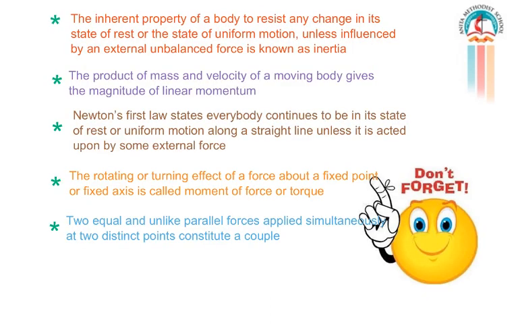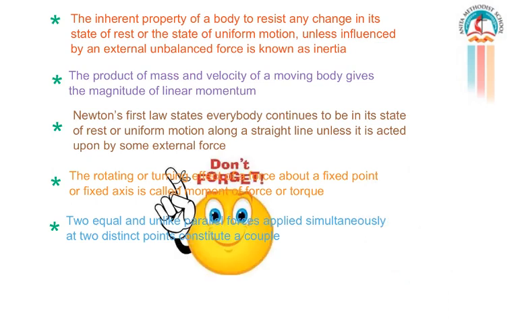Now let's recap what we studied before. The first one we studied was inertia. The inherent property of a body to resist any change in its state of rest or the state of uniform motion unless influenced by an external unbalanced force is known as inertia. Then we studied about momentum. The product of mass and velocity of a moving body gives the magnitude of linear momentum.